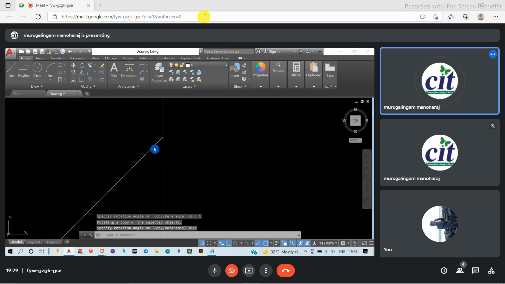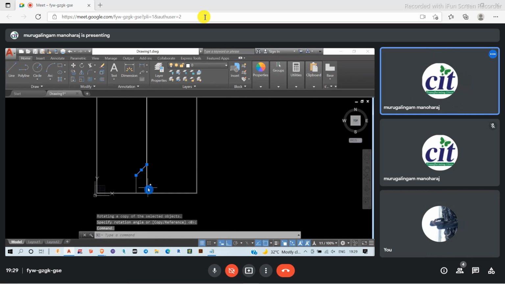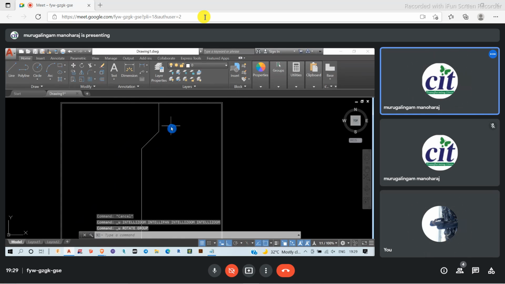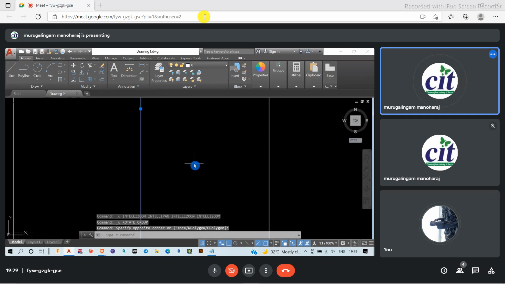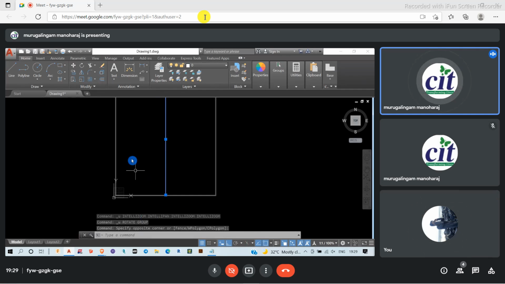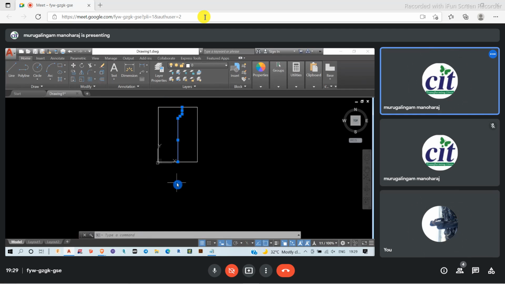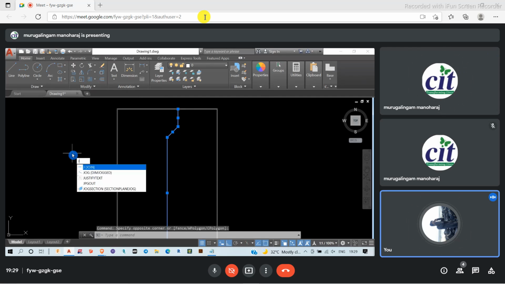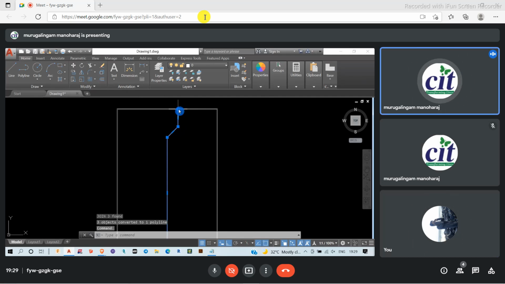There should be some kind of gap between these two things. Control Z. Once again, I want to rotate this one. I want to create it into a single element, so after selecting these things, I'm selecting my modify options. There's an option called the join option. Click the join option here and press enter so that it will appear as a single element for me.